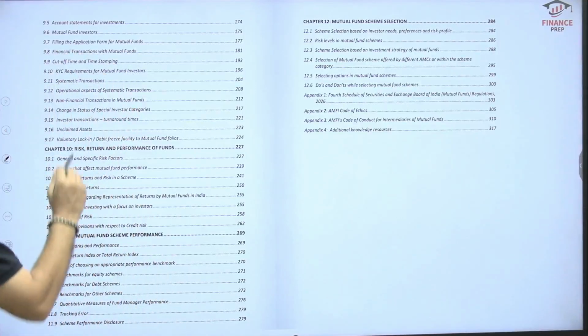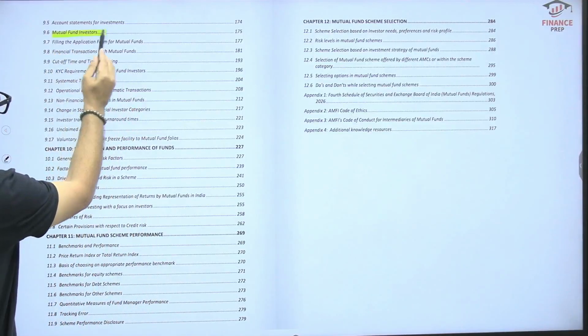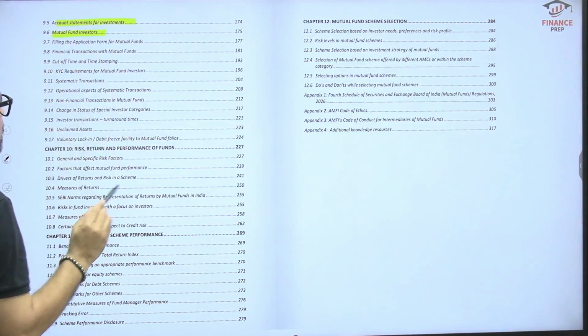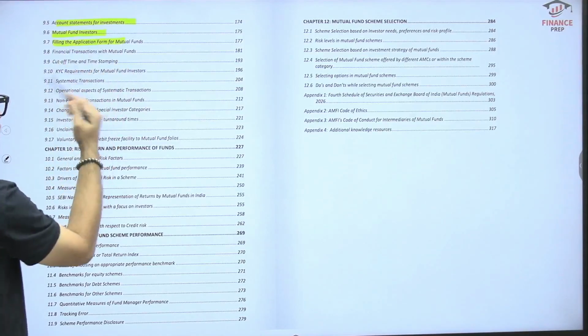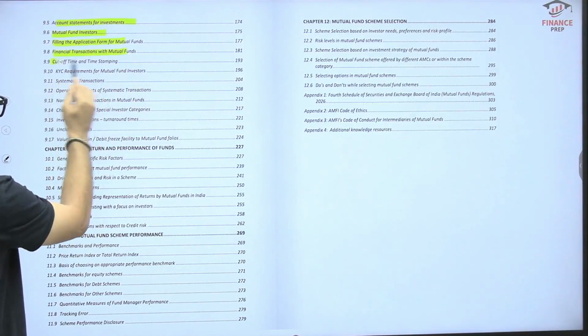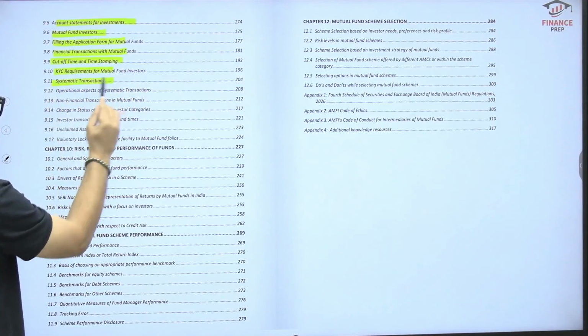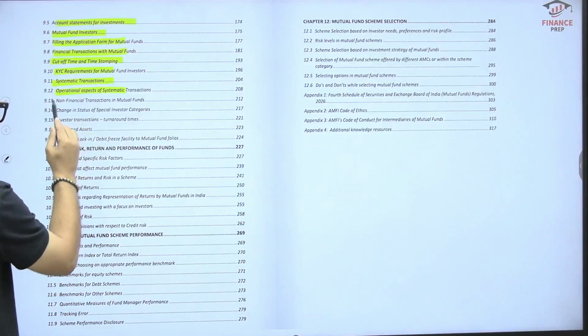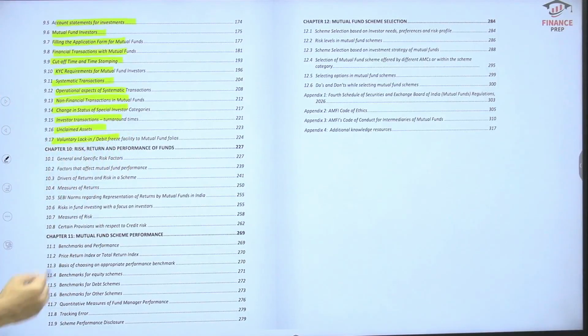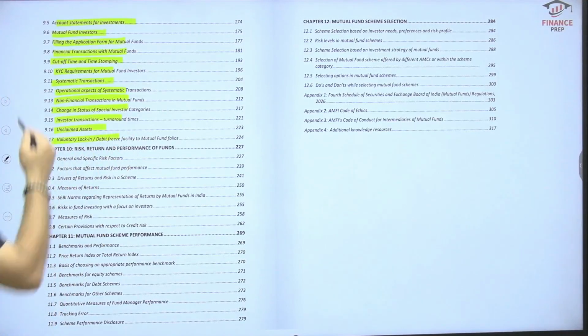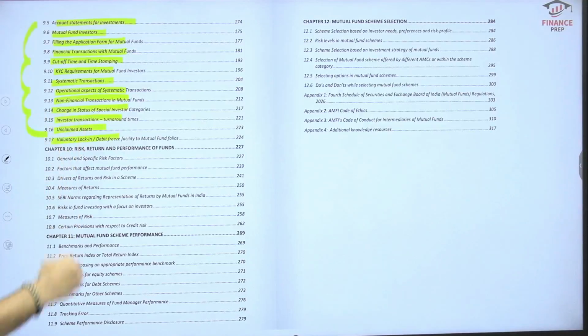Unit number 10, the continuation, is mutual fund investors and account statements for the investors. Then we have filing of applications, financial transactions, cutoffs, KYC requirements, systematic transactions, operational aspects, all these particular ones which generally come under this one, right? So the entire book building process and how investors can participate in NFOs and all.